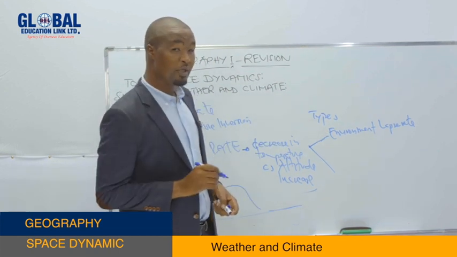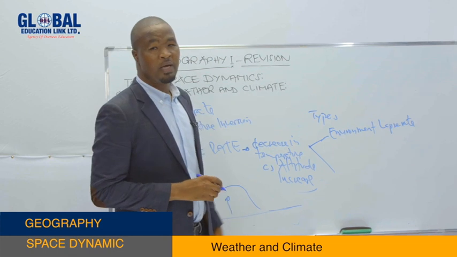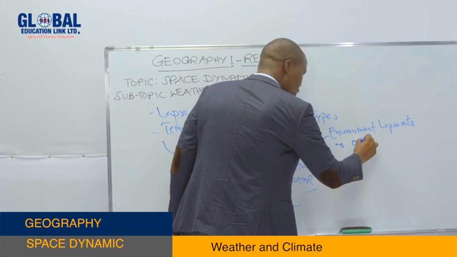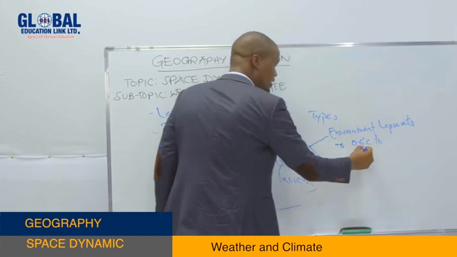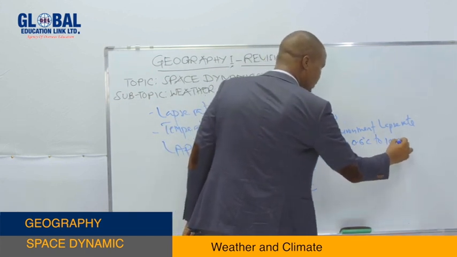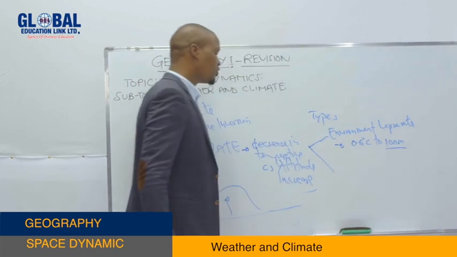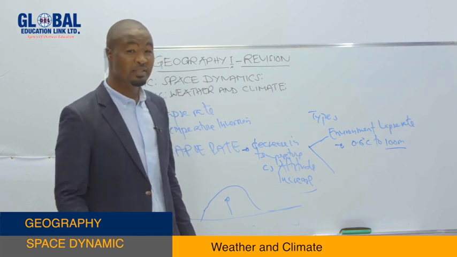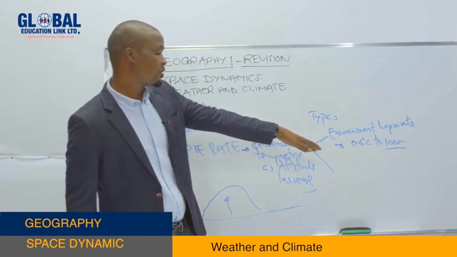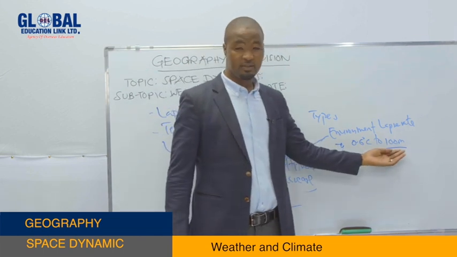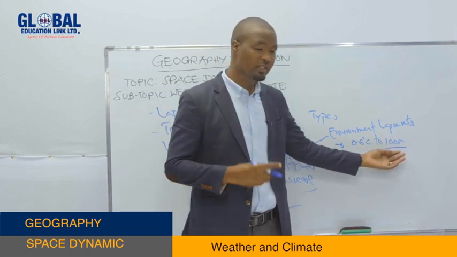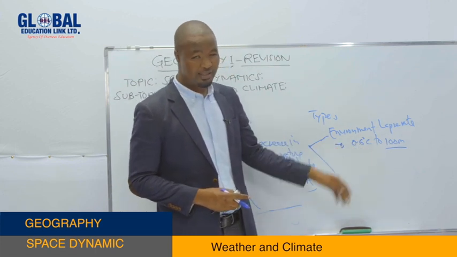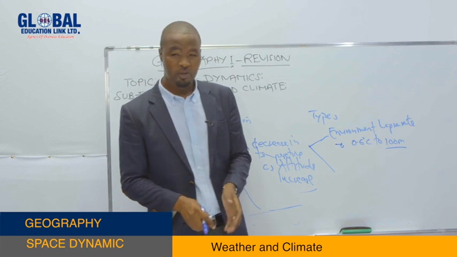We also call environmental lapse rate the normal lapse rate, whereby the temperature tends to decrease at 0.6 degrees centigrade at every 100 metres. So environmental lapse rate refers to the normal lapse rate where there is a decrease in temperature the higher you go. At every 100 metres, there will be a fall in temperature of 0.6 degrees centigrade, and we call it the environmental lapse rate.